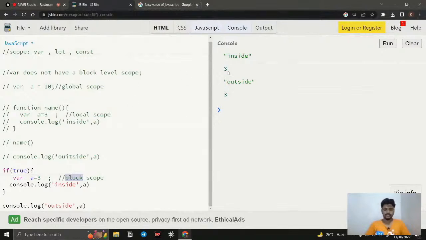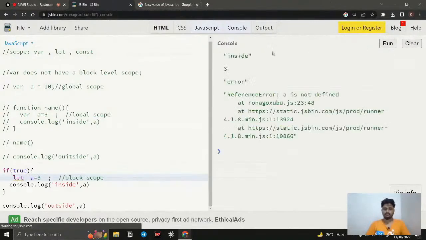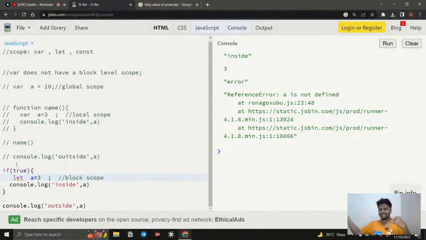The same thing, if I change this one to let, and if I run it, you can see inside it is going to be 3 and an error is thrown outside. The reason is that let is the newly updated one. It has all 3 things. We can declare it globally, so once I declare a variable globally, we can access it everywhere: outside the function, inside the function, outside the block level, inside the block level.